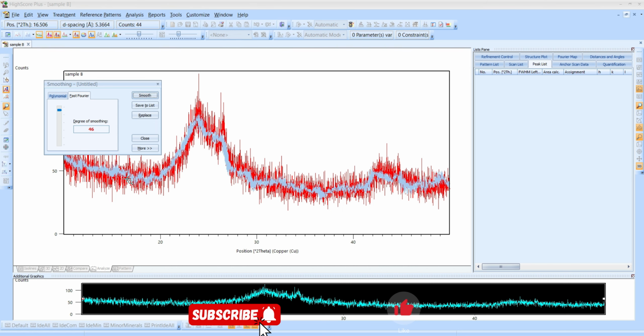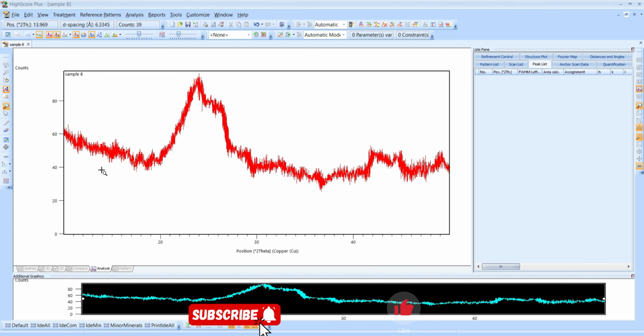and this highlighted graph is our resultant smooth graph, that is reduced noise. We can change the degree and check what kind of graph we have here. Like this, we can change the degree again, and this one. So any graph you like, you can just smooth and then accept it, replace. This is now our smooth graph with a lot of reduction in noise.